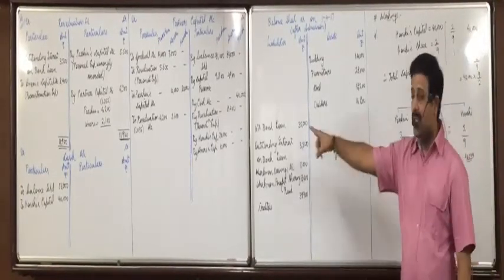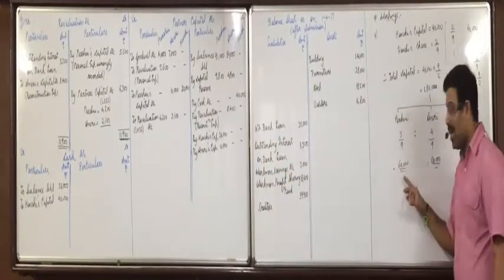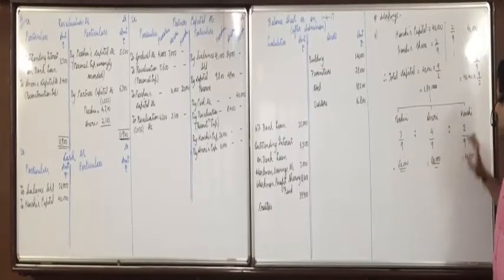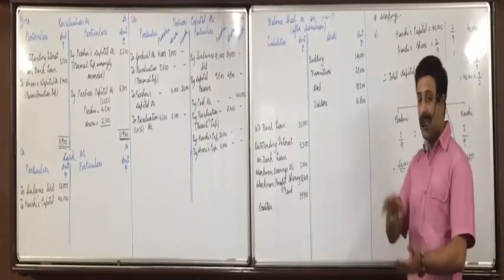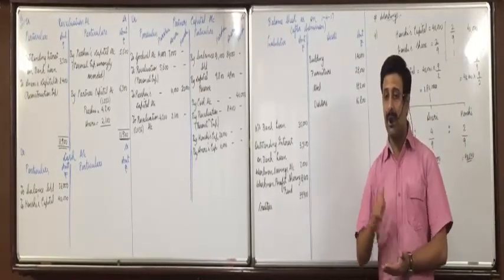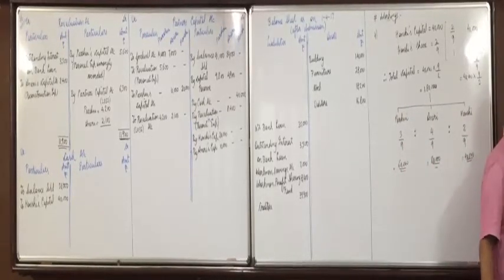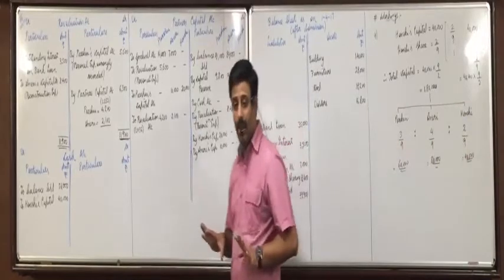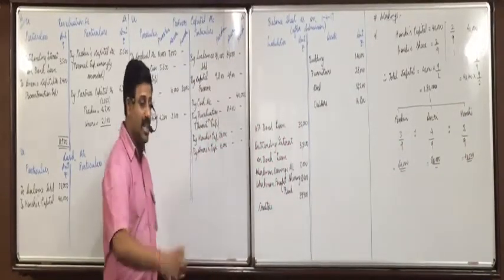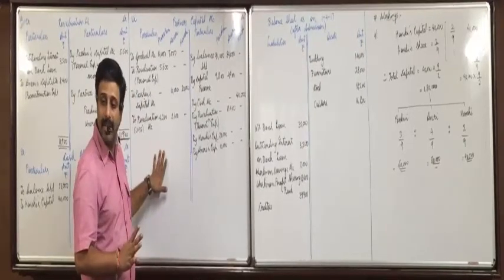Yes, right now if you find Parshvi's capital, what would it come to? 1,07,000. But her capital is now decided to be 60,000 based on Henshi's capital. So should she bring or withdraw? But as per the language of this question, she is not withdrawing. She is keeping it in the business only and transferring it to the current account. See the last sentence in the last adjustment: for this purpose, necessary adjustments should be made in partners' accounts. So they don't want business cash to be affected right now. Therefore, the balance 47,000 she will not withdraw. She will transfer it to her current account. Is everyone clear with this?